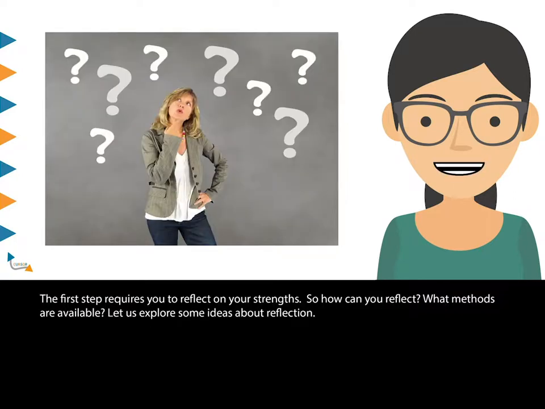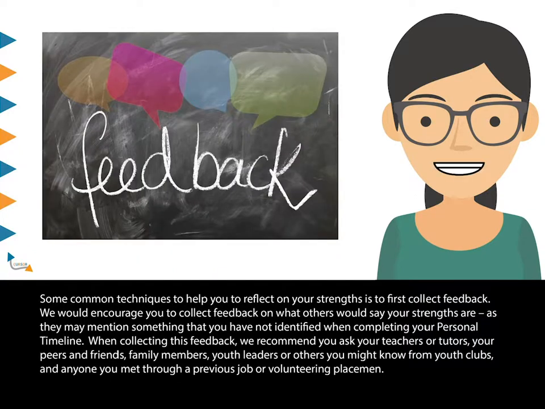The first step requires you to reflect on your strengths. So how can you reflect? What methods are available? Let us explore some ideas about reflection. Some common techniques to help you to reflect on your strengths is to first collect feedback. We would encourage you to collect feedback on what others would say your strengths are, as they may mention something that you have not identified when completing your personal timeline.